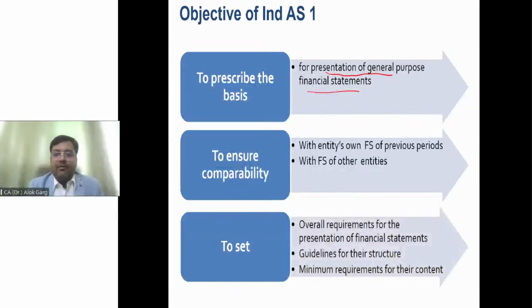This standard sets the overall requirement for presentation of financial statements, right? Guideline for their structure and minimum requirement for their content. This standard also talks about what should be the minimum line item in the financial statement. I mean to say balance sheet, P&L, how these balance sheet, P&L, statement of changes in equity will look like, what is current, what is non-current, right? What should be the minimum line item, whether it should be in the nature of aging or in the nature of liquidity. So this standard talks about these aspects, right?